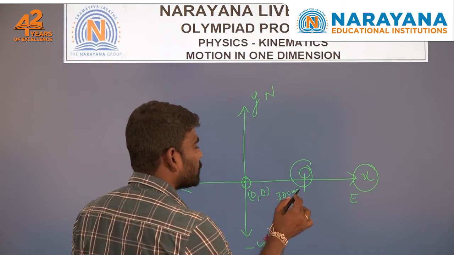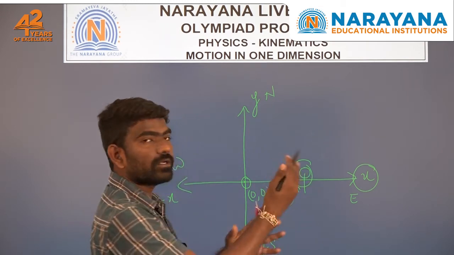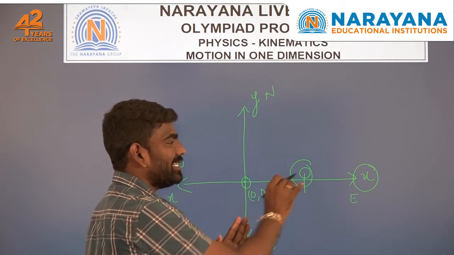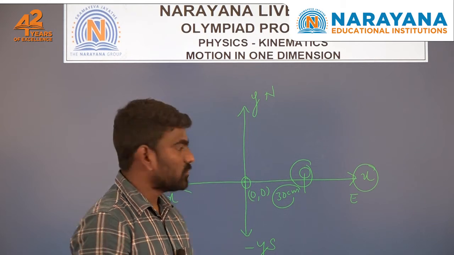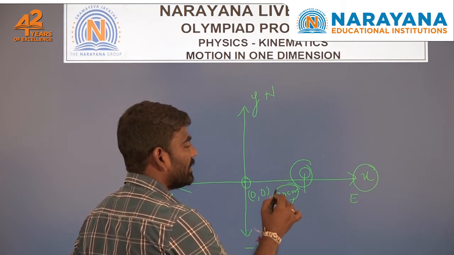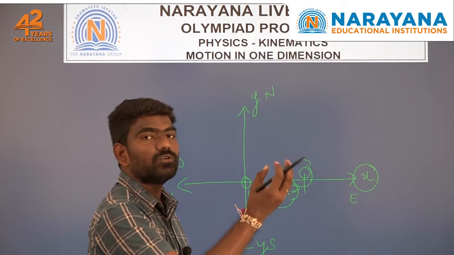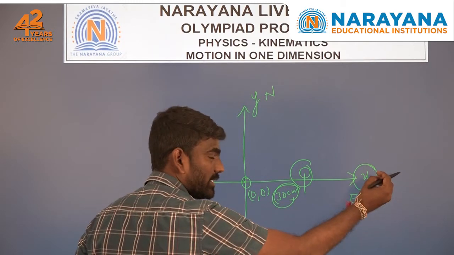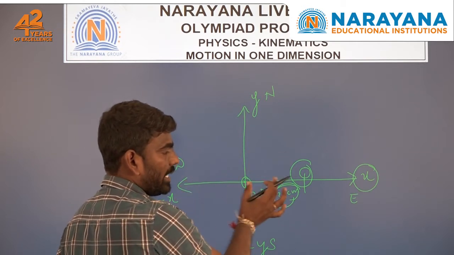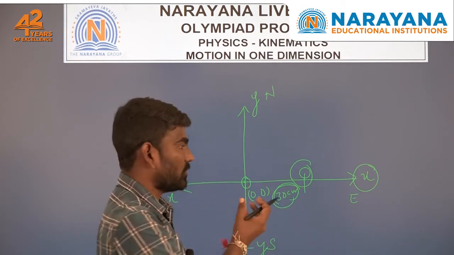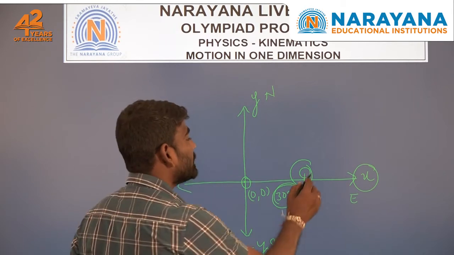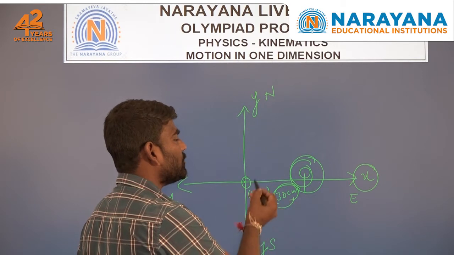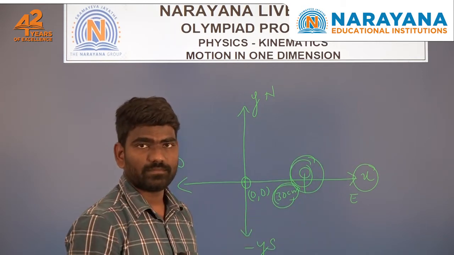For example, if you say that an object is located 30 centimeters from the origin in the east direction, that describes where it is located from the origin. Either it is in the east direction or the west direction, and how much displacement it has from the origin. So to describe the position of this object, simply say 30 centimeters from the origin in the east direction.